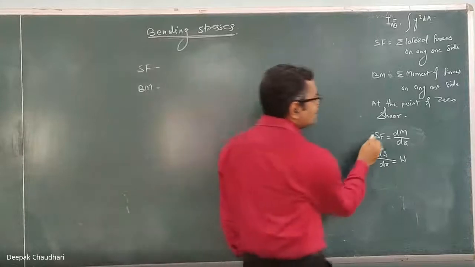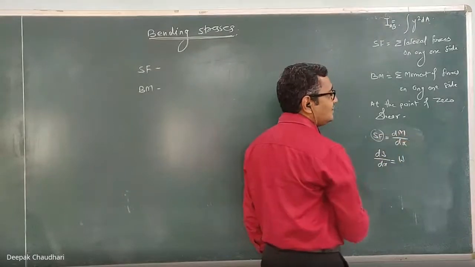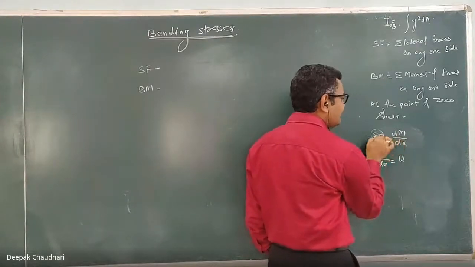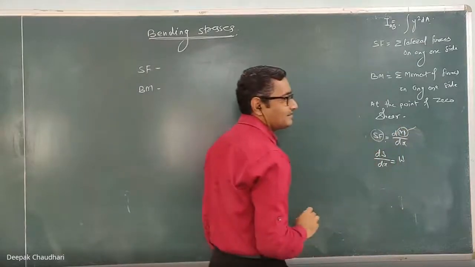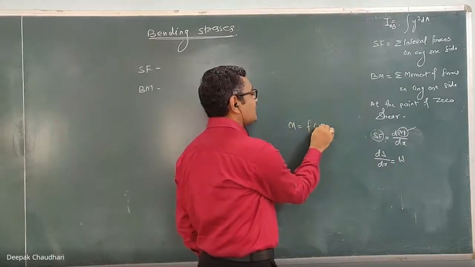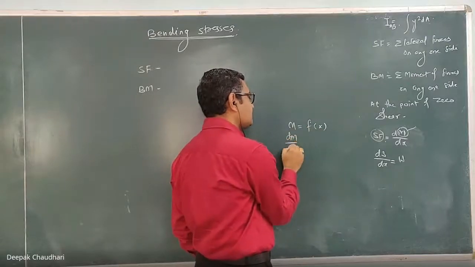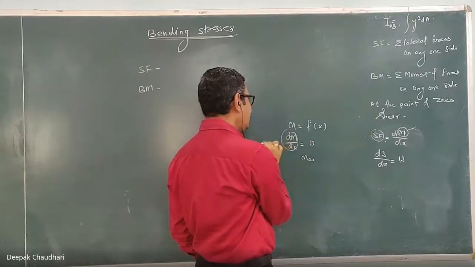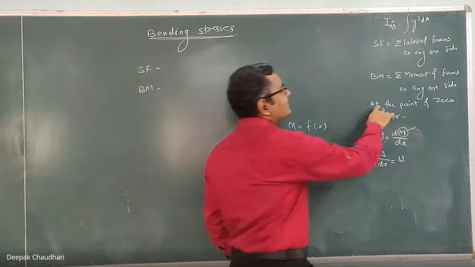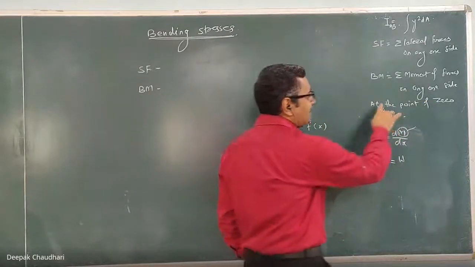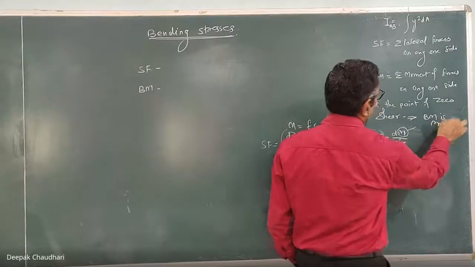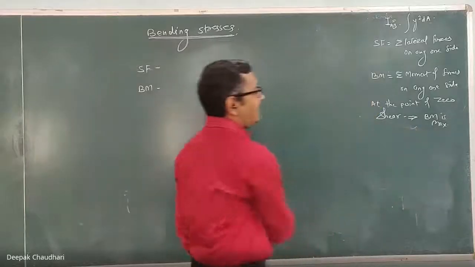Now, where the shear force is 0, it means dM/dx is 0, and when dM/dx is 0, we can say that M is maximum. If I write down the equation of bending moment as a function of x, differentiate it and equate it with 0, I will get the maximum bending moment. But what is dM/dx? The dM/dx is the shear force. It means that the point at which the shear force is 0, that is the point of zero shear, the bending moment is maximum, not 0. Understood? Yes, sir. At the point of zero shear, the bending moment is maximum.